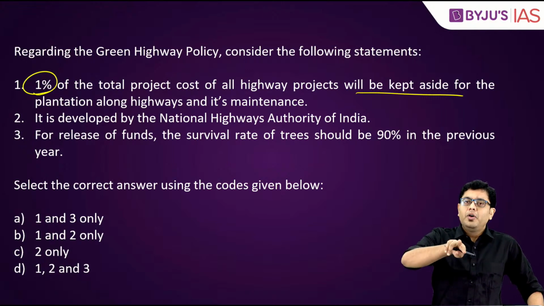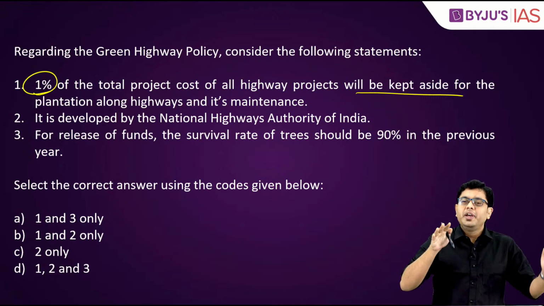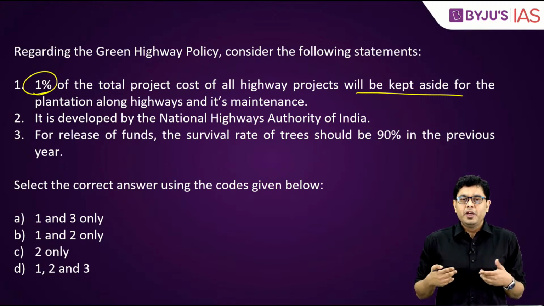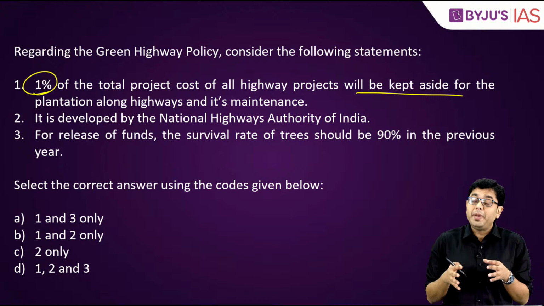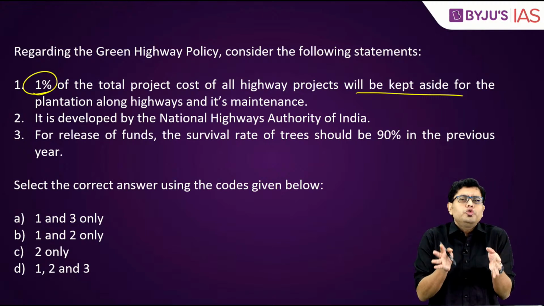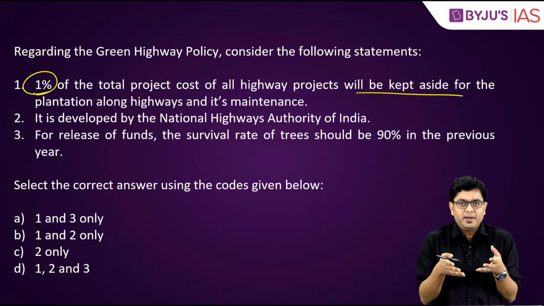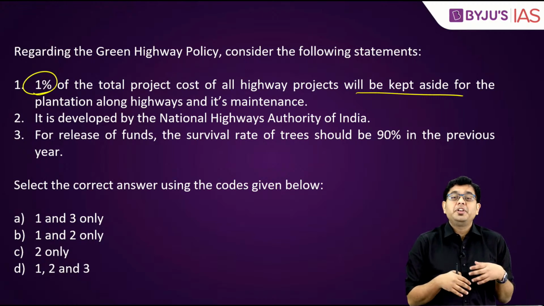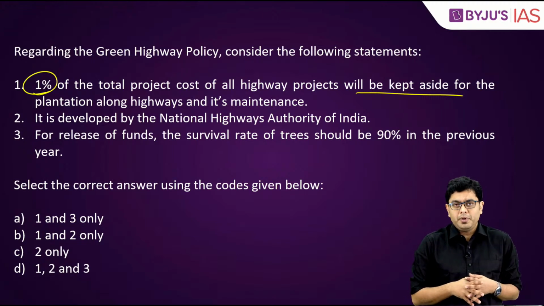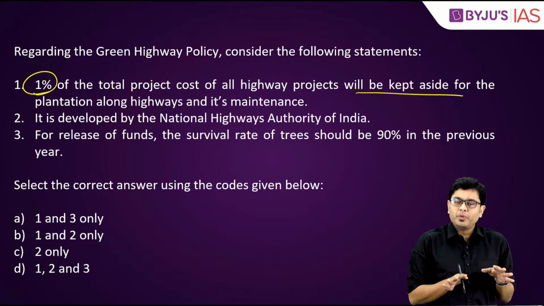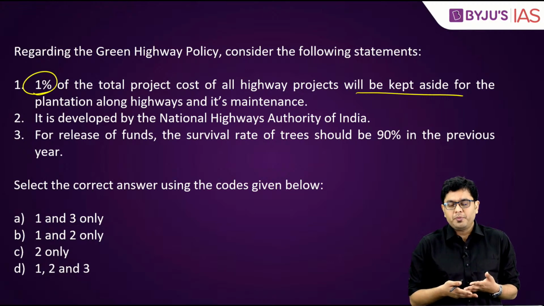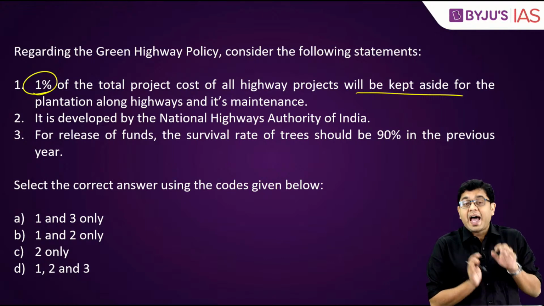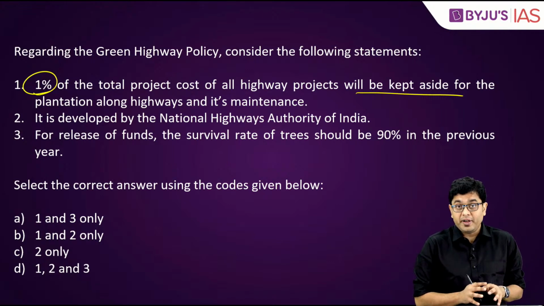Earlier, it was a voluntary activity, where the contractors were told that this is a good practice. But as long as any activity is voluntary, not many people adhere to that. So, that is why this was not observed particularly. That is why 1% of the project cost has to be set aside mandatorily.